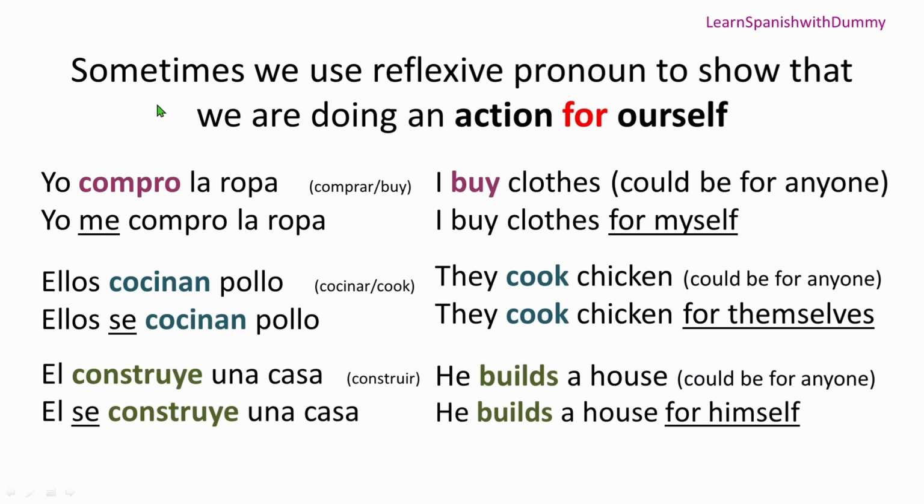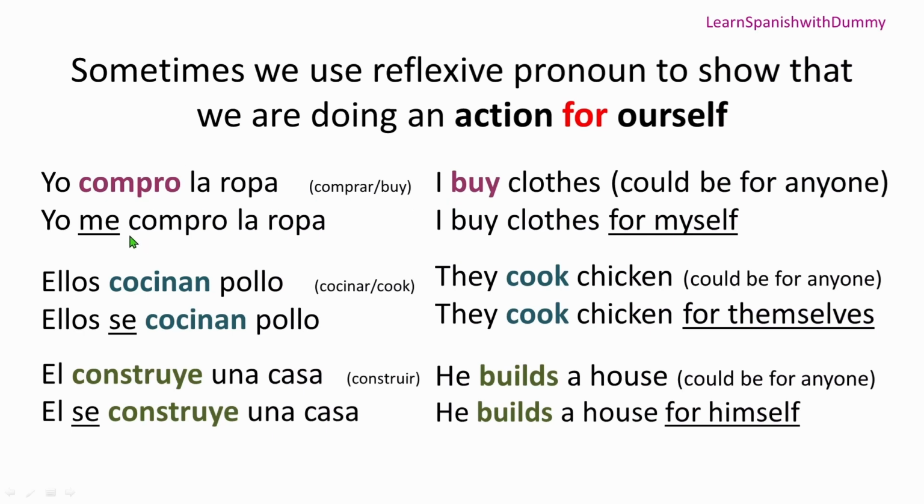So here it says that sometimes we use a reflexive pronoun to show that we are doing an action for ourselves. Even if you are doing an action for yourself, you can make that sentence by using a reflexive pronoun. For example, if I say yo compro la ropa. Compro comes from the verb comprar, which means to buy. Yo compro la ropa, I buy the clothes.